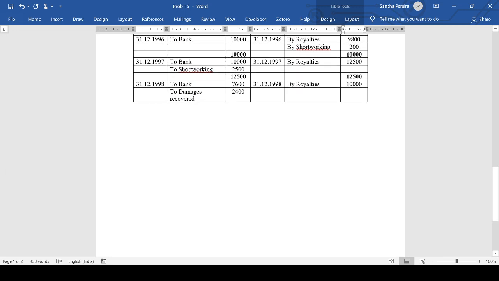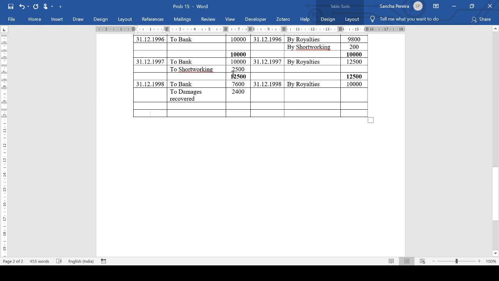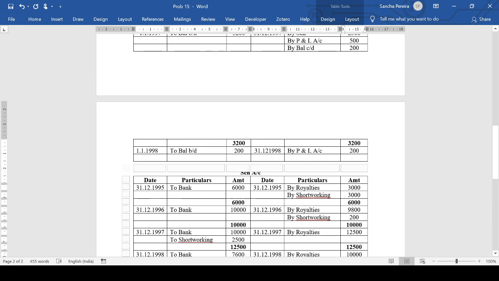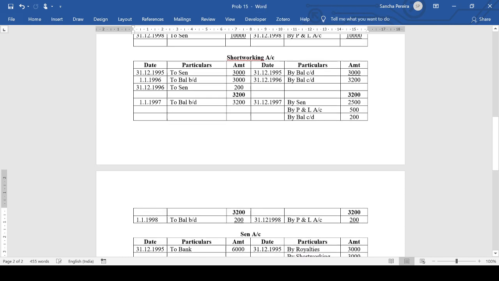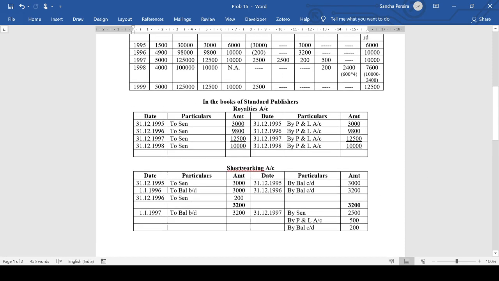So if you see this one tallies, the total comes to 10,000 here. 10,000. Then we have here the short working account also tallies. Okay, so I don't think we have any short working, so I'll delete this. And this one also tallies. But we still have another year to post.